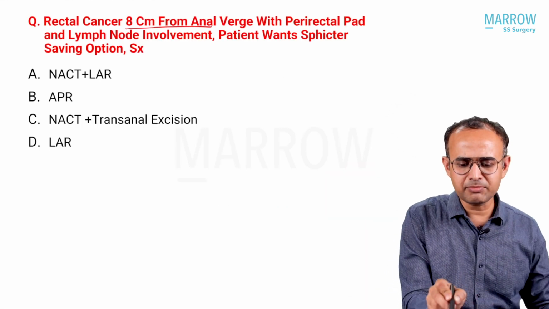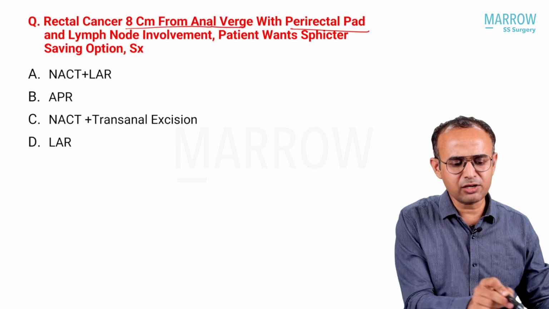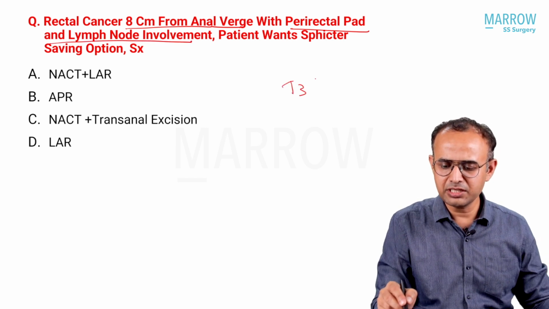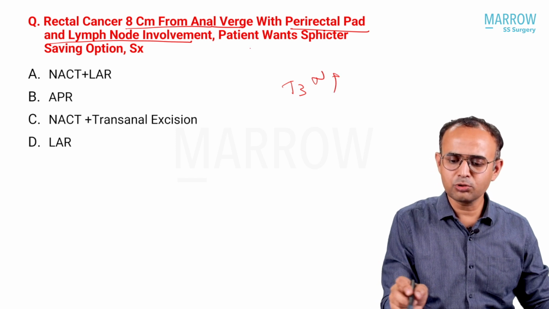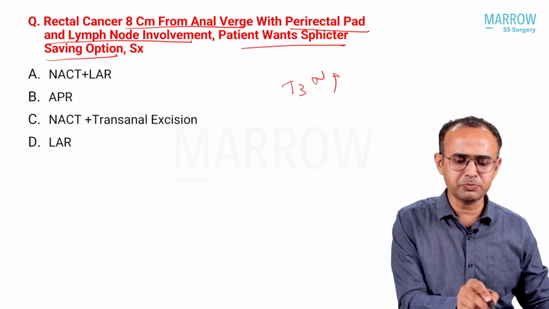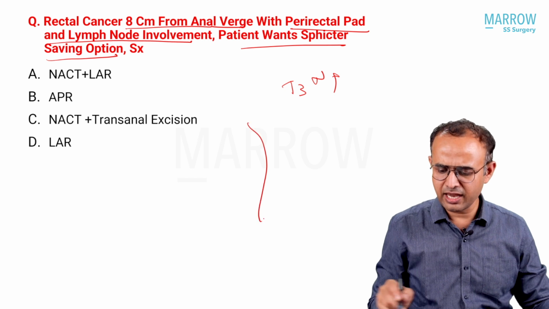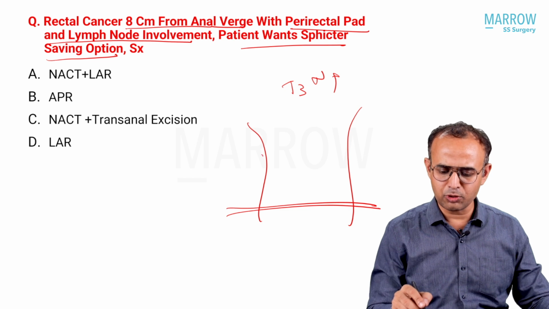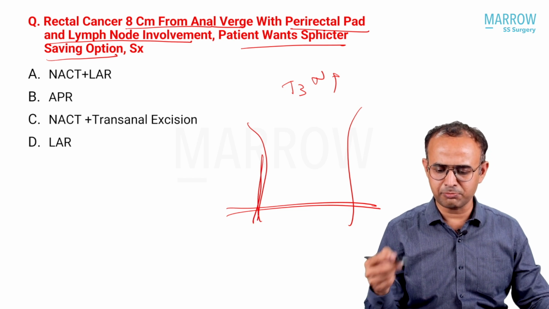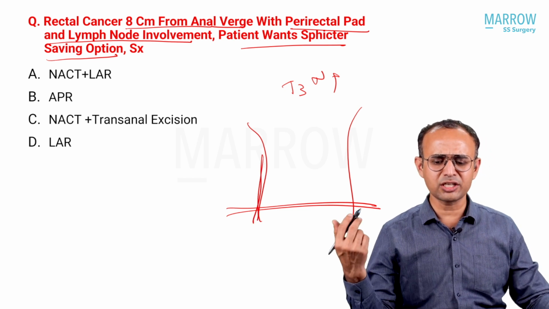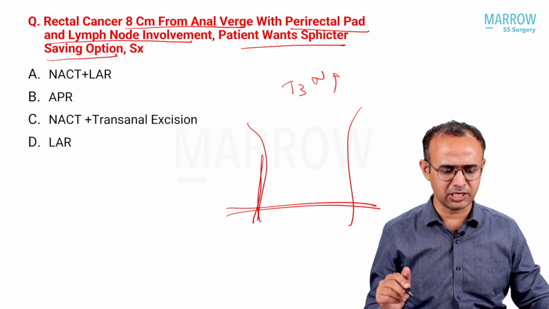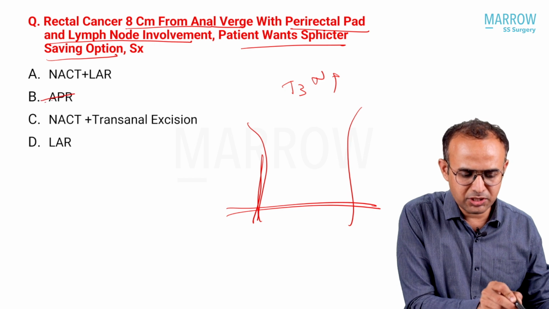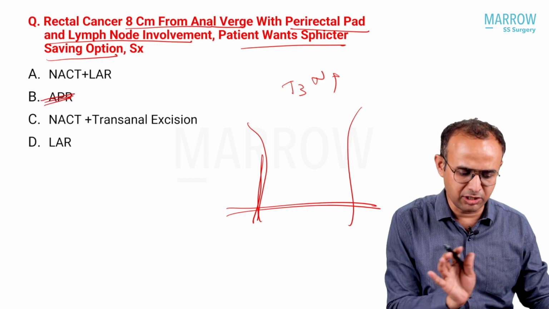Rectal cancer 8 cm from anal verge. Perirectal fat pad lymph node involvement means it is a T3N+ disease. The patient wants sphincter sparing surgery. It's 8 cm, above the 4 cm. If we are able to give a margin of 1 or 2 cm depending upon where the tumor is, we can give the option of sphincter preserving surgery. If the patient wants sphincter preserving surgery, this option is out. APR is the sphincter cutting option.